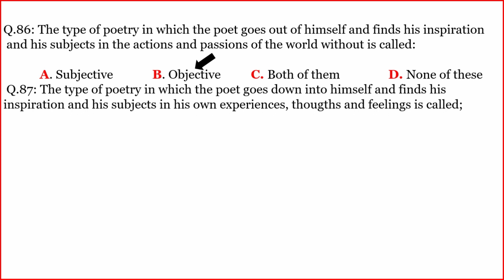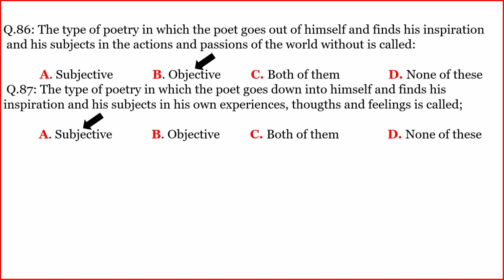Another, the type of poetry in which the poet goes down into himself and finds his inspiration and his subjects in his own experiences, thoughts and feelings is called. The correct option is A.